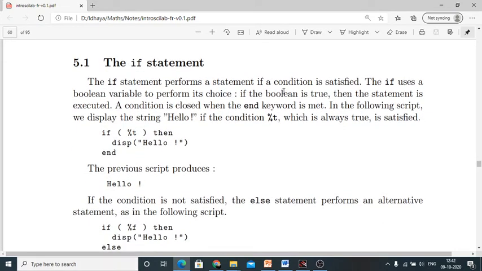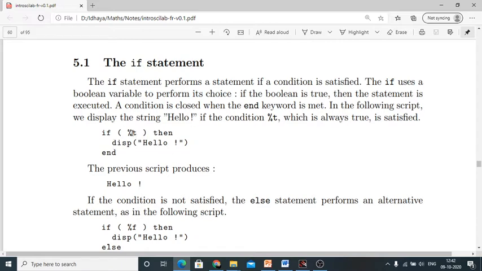So, this statement performs the if condition. It will execute that particular statement when that particular condition is satisfied. So if the boolean value is true, then the statement is executed. A condition is closed when the end keyword is met. Here you can see this general format.